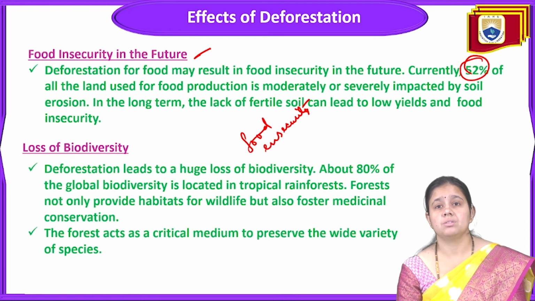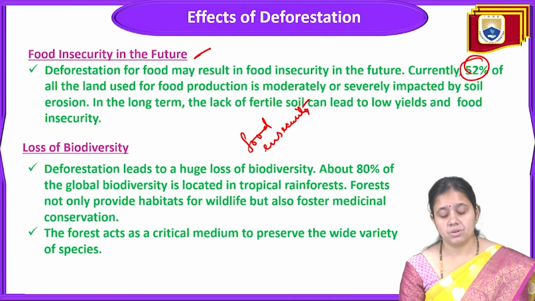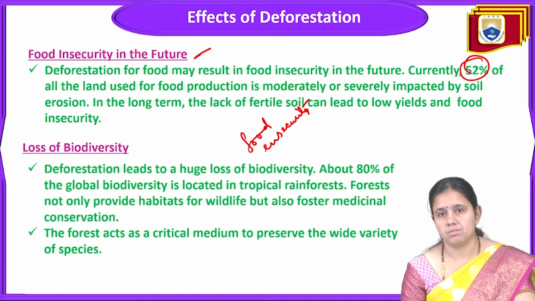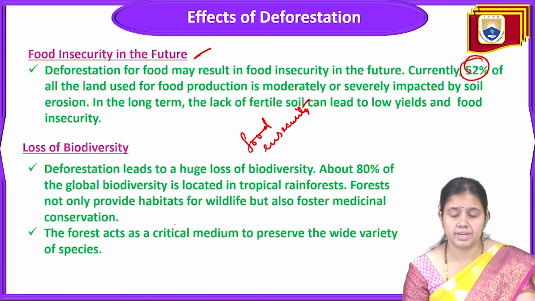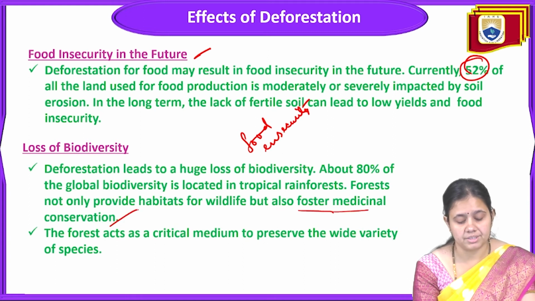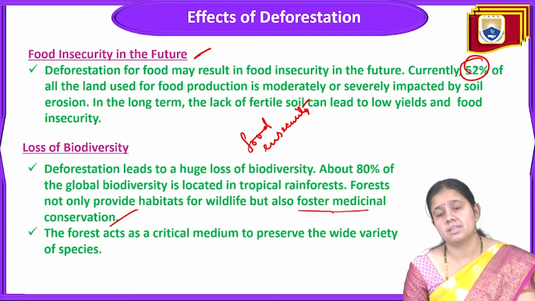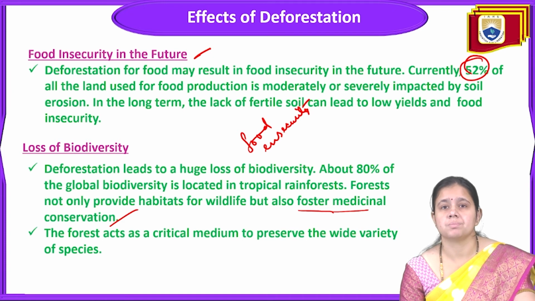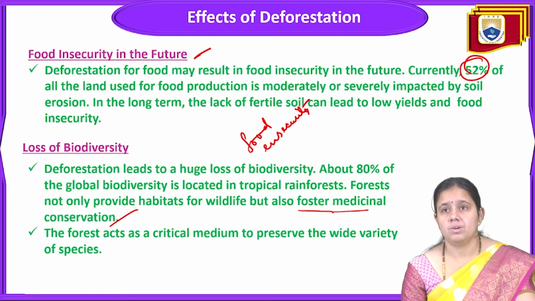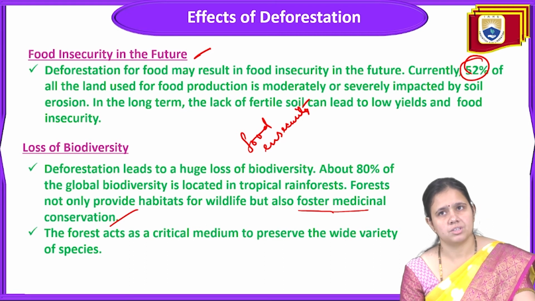And the next point is the loss of biodiversity. Deforestation leads to huge loss of biodiversity. About 80% of global biodiversity is located in tropical rainforest, and forests not only provide for wildlife but also foster medicinal conservation. The forests act as a critical medium to preserve the wide variety of species. So loss of biodiversity is also a result of deforestation, as we have already discussed in the previous lecture. Here again it is linked with deforestation.